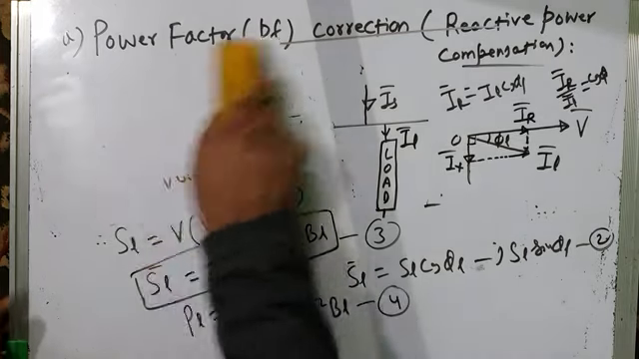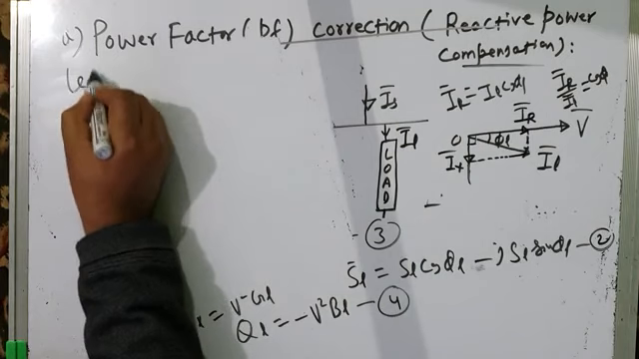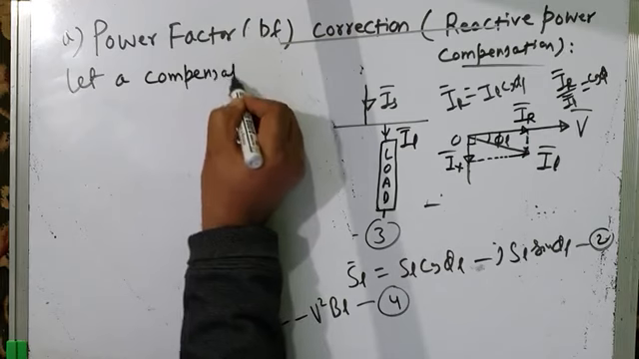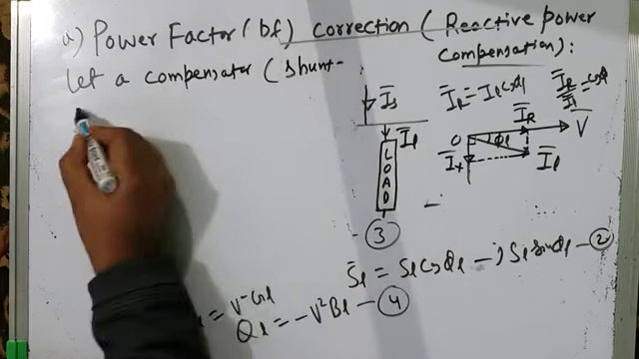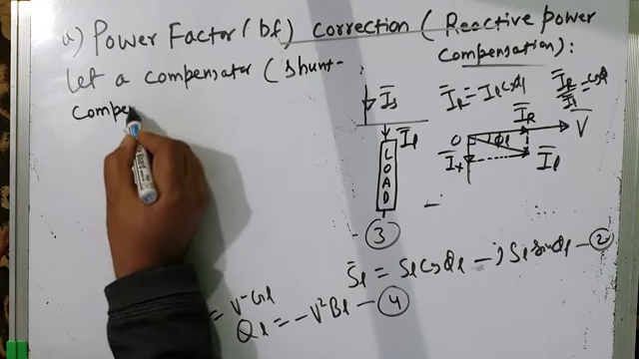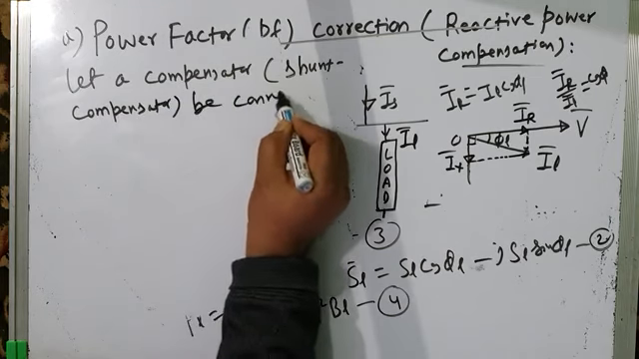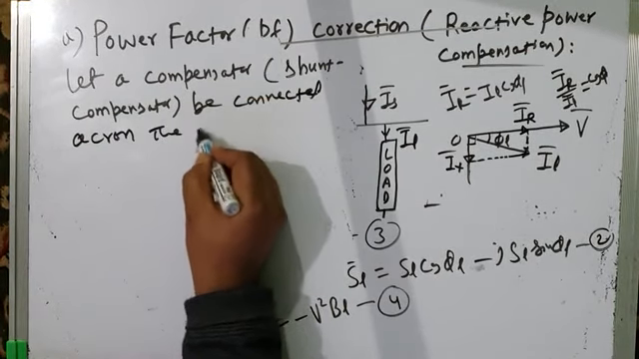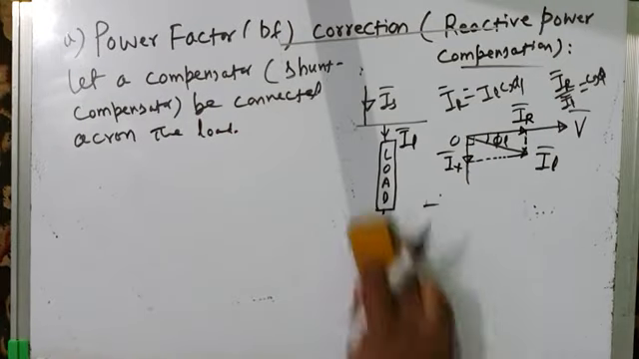Now our aim is to compensate for this load reactive power. Now suppose a compensator is connected across the load. Of course, when I say compensator, it is a shunt compensator. Let a shunt compensator be connected across the load. Let me show you the shunt compensator.